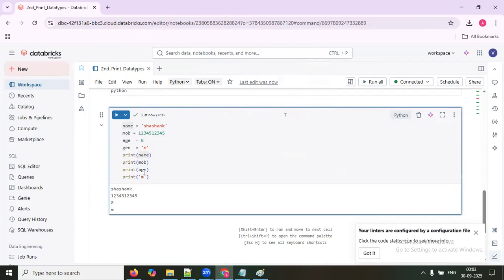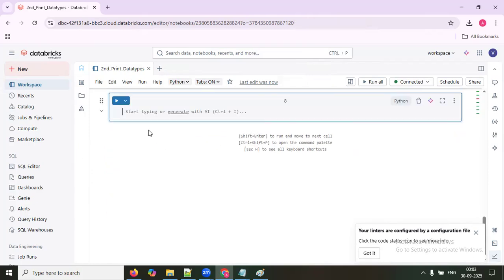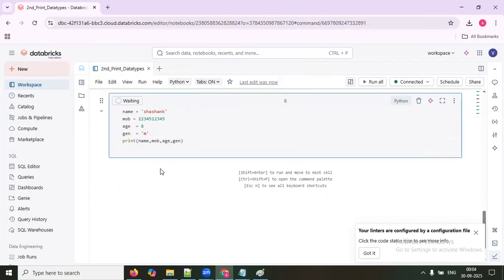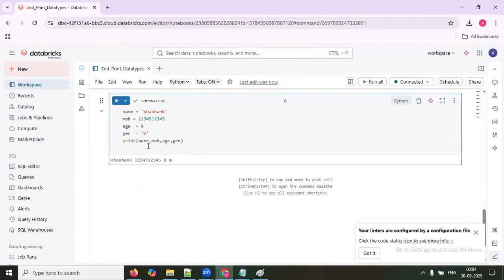No, no, Arjun. Why are you writing it 4 times? Can I print all that in a single thing? Why not? You can do that also. I'll take this program, copy paste here. Here you can go and tell name, comma, mobile number, comma, age, comma, gender. Like this, you can print. It is up to you. Now, in a print command with comma separated, you can keep multiple values. Print will accept multiple parameters or arguments you can consider. It is printing everything in a single line.